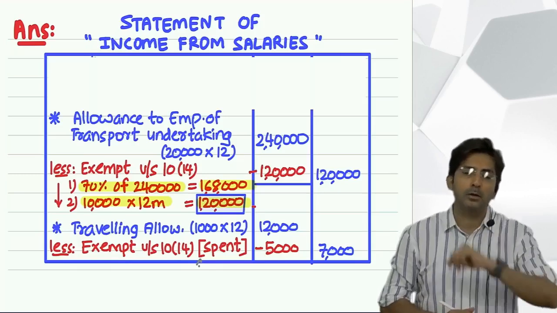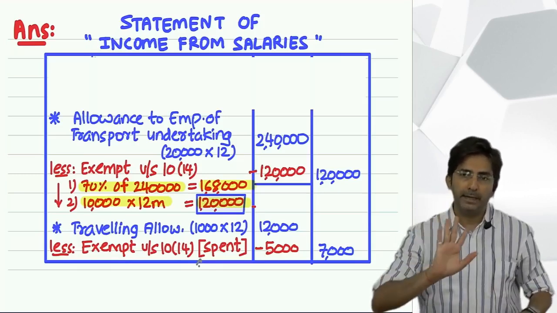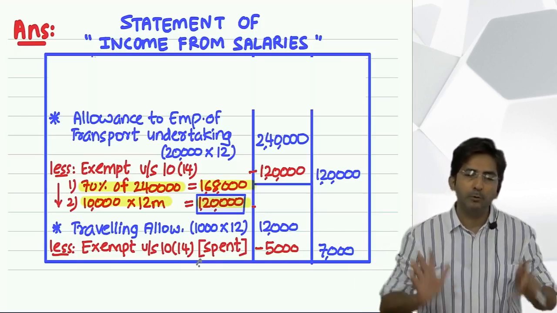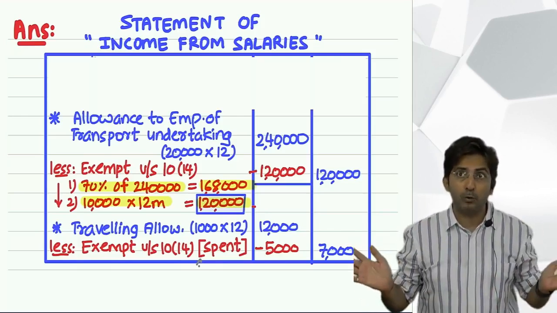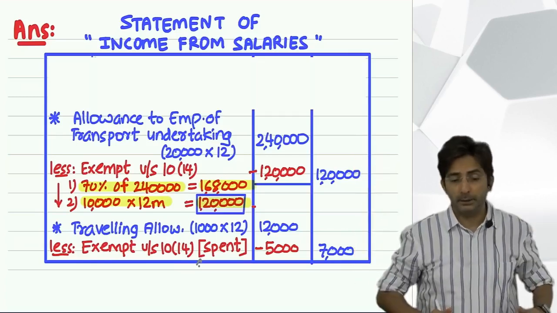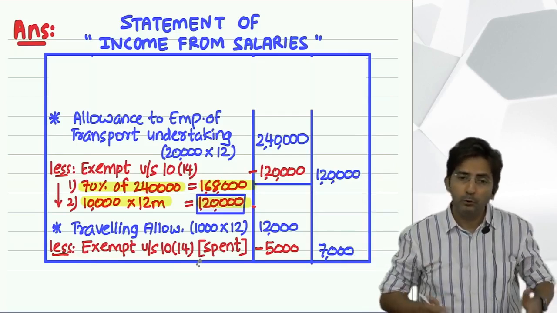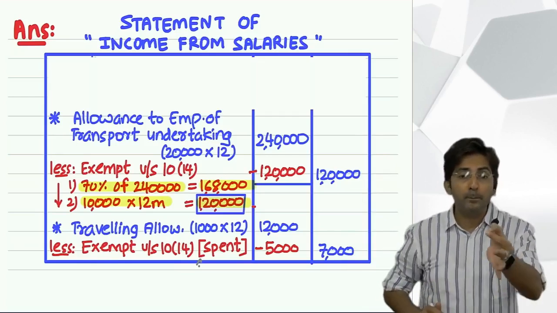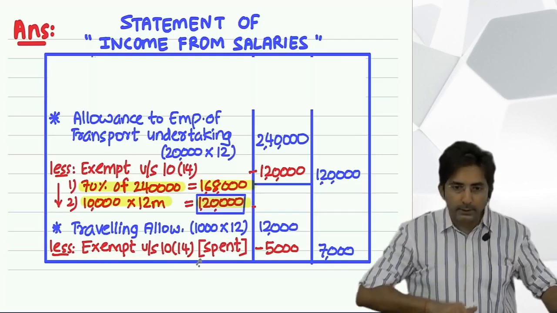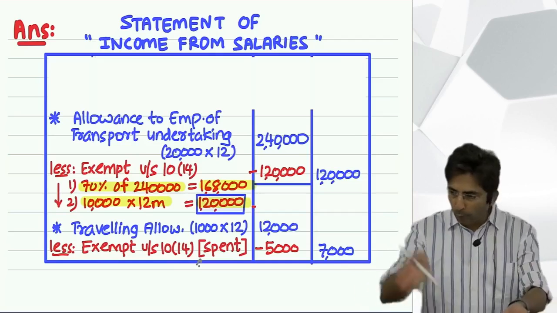What will you tell your boss? That sir, you gave me every month 1,000 for traveling purpose, and that came to 12,000. But this year I had to travel a lot for your office work. I had to spend 15,000. Give me 3,000 more. You will recover it, and no employee will leave it. Imagine if you are employee, will you leave your money? No. You will say, I didn't go for my personal travel.